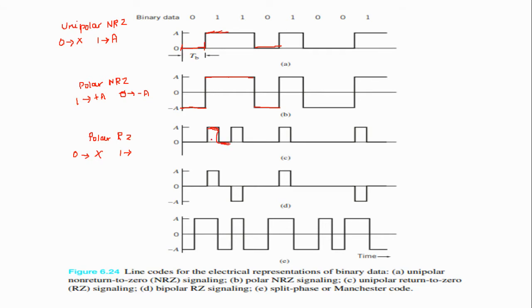We already know the total symbol period is TB, so the remaining half of the symbol is TB by 2. For 1, the rectangular pulse with amplitude A is transmitted for the symbol period TB by 2, and for the remaining period it goes to 0.